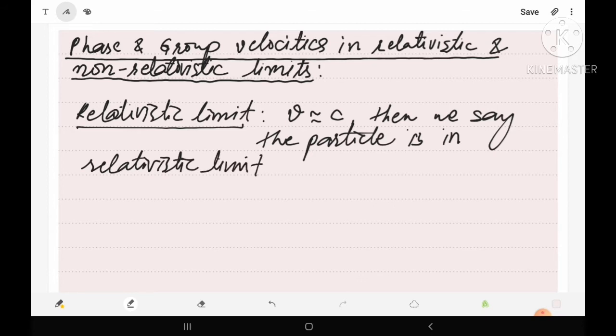For example, if the velocity of the particle v is equal to 0.8c, 0.9c, etc. This type of velocity comes under the relativistic limit.